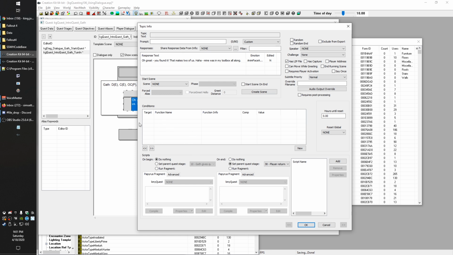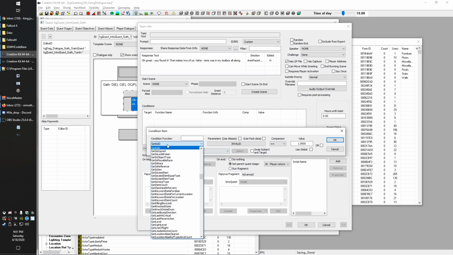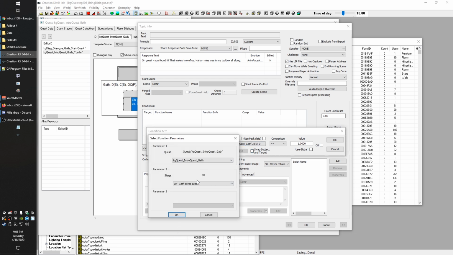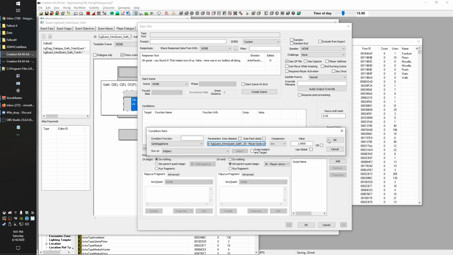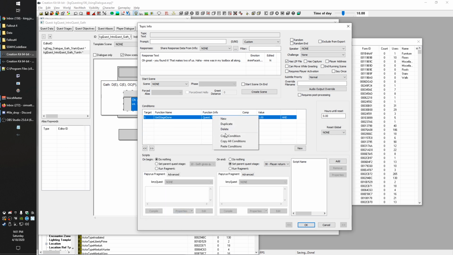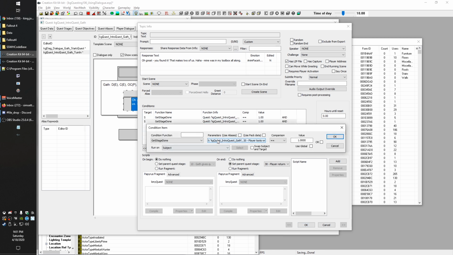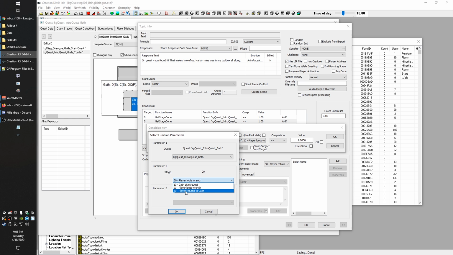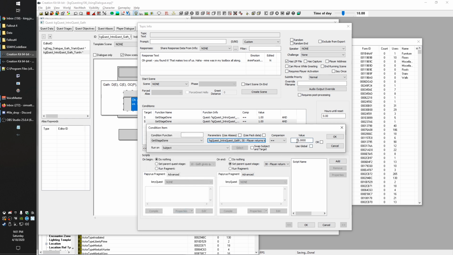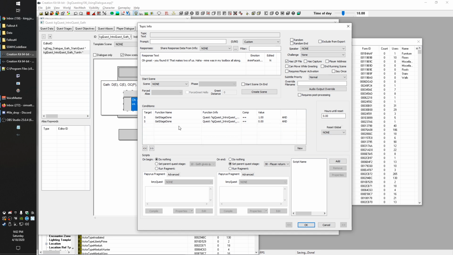But we also need to condition when he should say this. We're going to say get stage done, and that's 20. So the player loots the wrench is 1. And then we're going to duplicate that. And we also want him not to say it a second time. So after they turn in the quest, we don't want them to keep saying it. So we'll change this to 30. As long as that is false, so 0, as long as stage 30 hasn't happened yet, you can go ahead and speak this. And this will make it so that he only speaks it once.